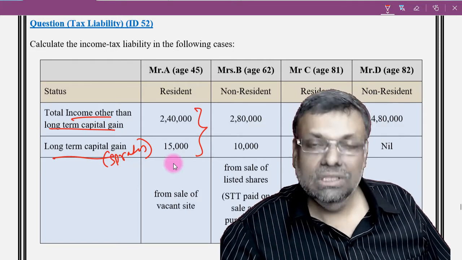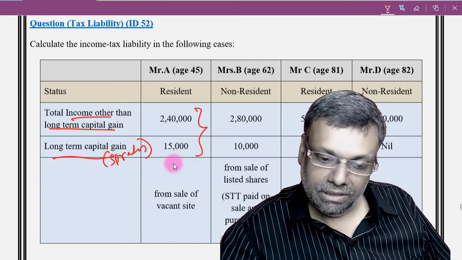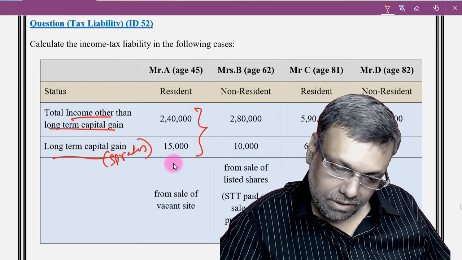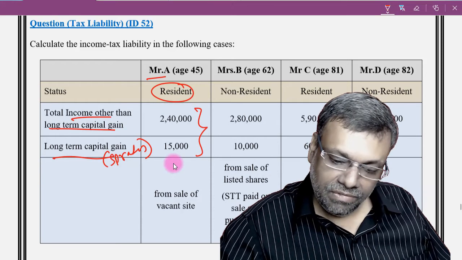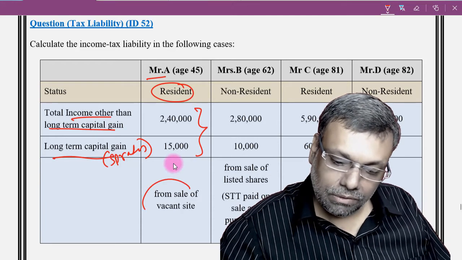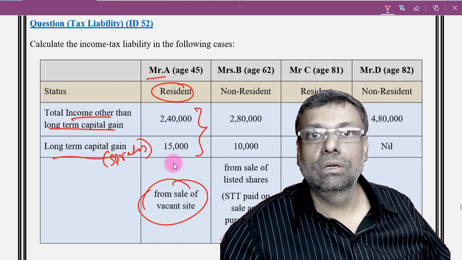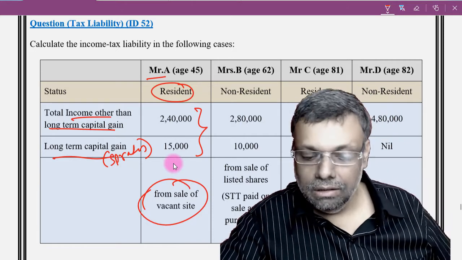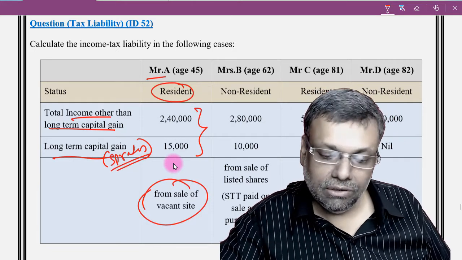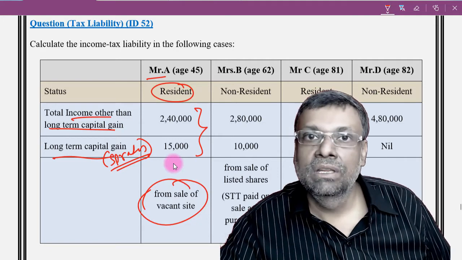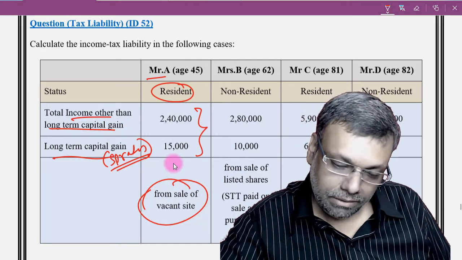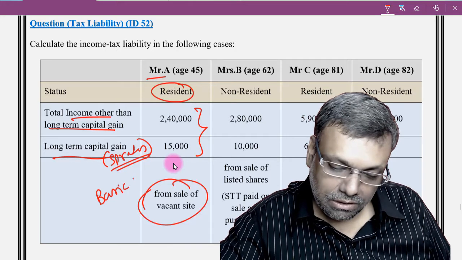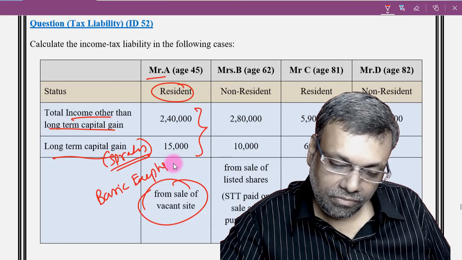In the first situation, let us discuss each and every situation separately. And see, Mr. A, resident person, and this long-term capital gains is from the sale of a vacant site. That means it is a long-term capital gains on the sale of the property. Okay, so the special rate will of course be covered, and he will be subjected to the special rate, but he will get a basic exemption. Listen very carefully.